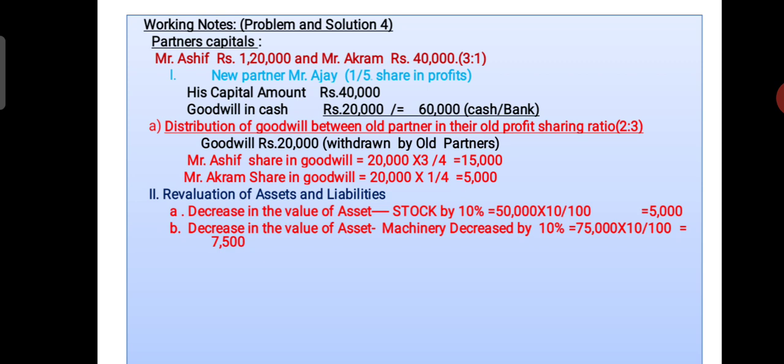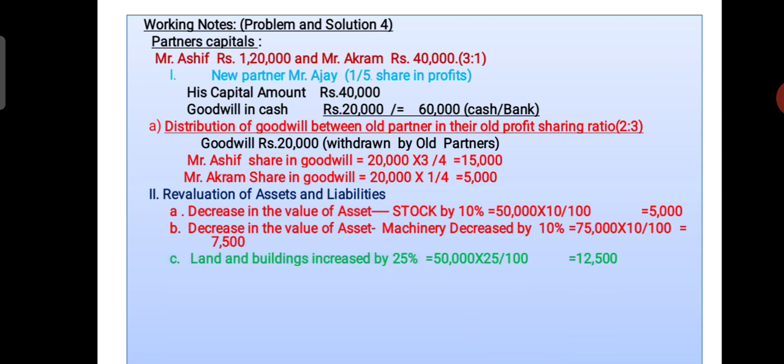The book value of machinery is 75,000, and at 10% we get 7,500. This 7,500 we have to reduce from the asset account, and these two decreased amounts should be recorded on the revaluation account debit side.